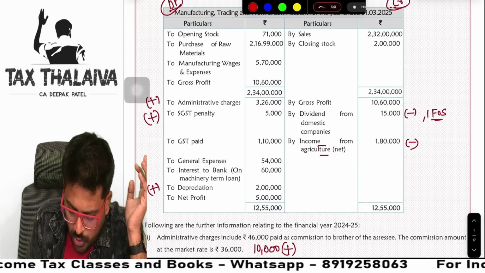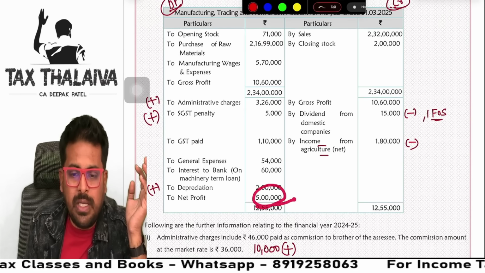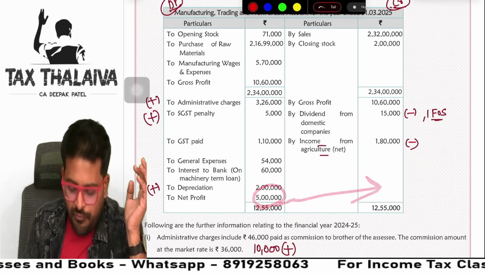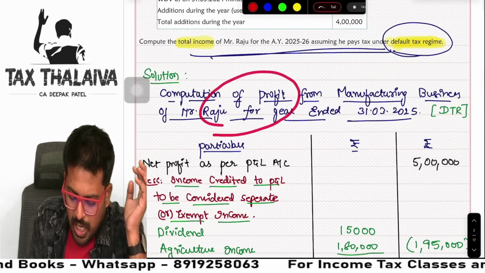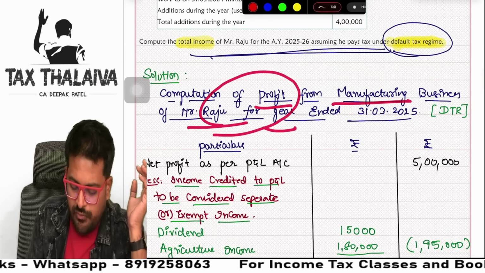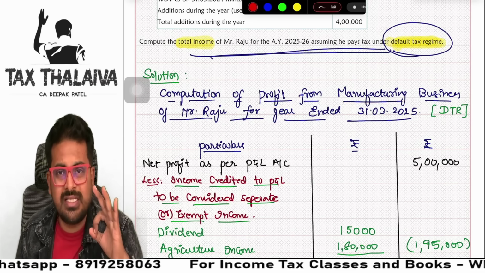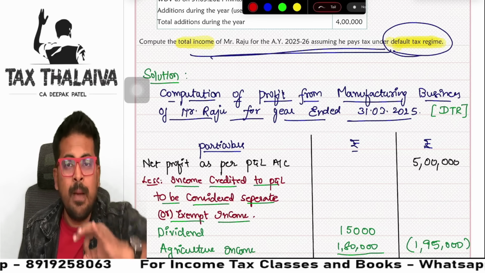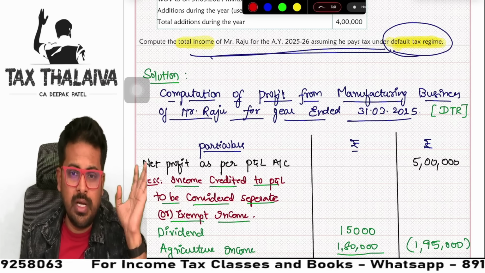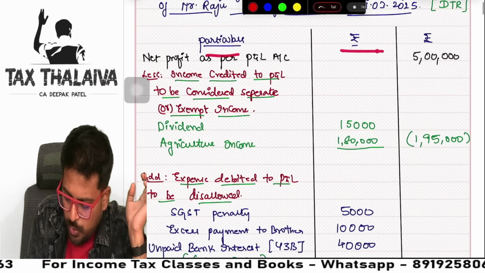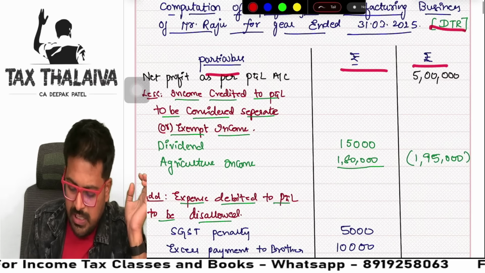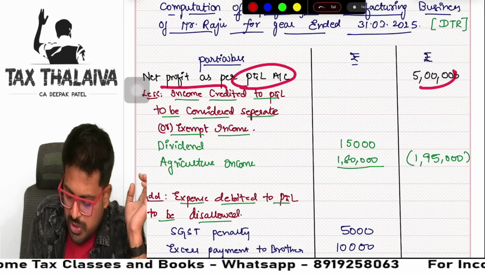So first what you will do, in order to find out your PGBP, you will take the net profit. First, you will write the heading like this: computation of profit from manufacturing business of Raju for year ended. Follow this step. You will get full marks, guys. Maximum score you will get. So, particulars, rupees and rupees. Default tax regime also. Net profit as per profit and loss account 5 lakhs.